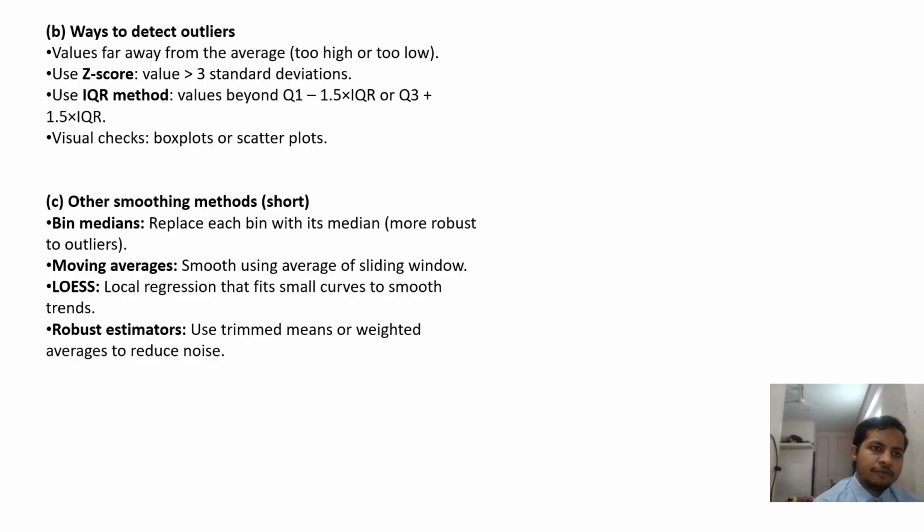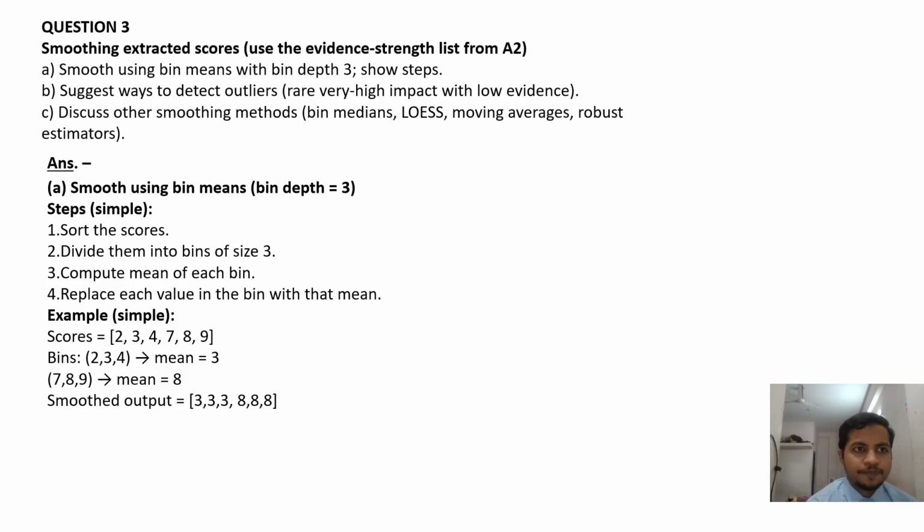Ways to detect outliers: values far away from the average, too high or too low. Use Z-score, value greater than 3 standard deviations. Use the IQR method, values beyond Q1 minus 1.5 times IQR or Q3 plus 1.5 times IQR. Visual checks, box plots or scatter plots.